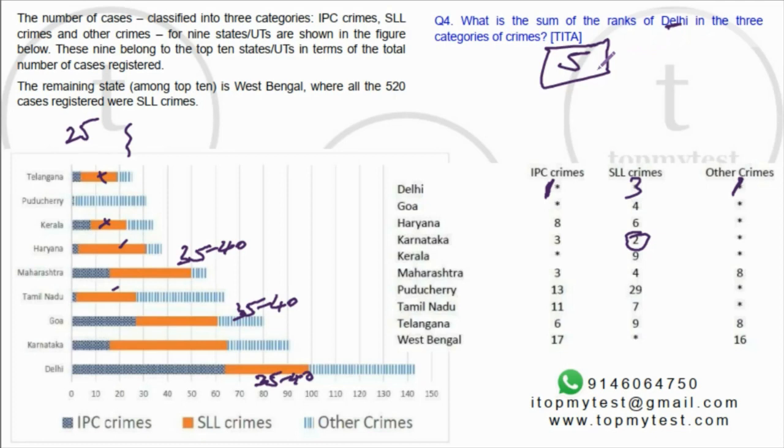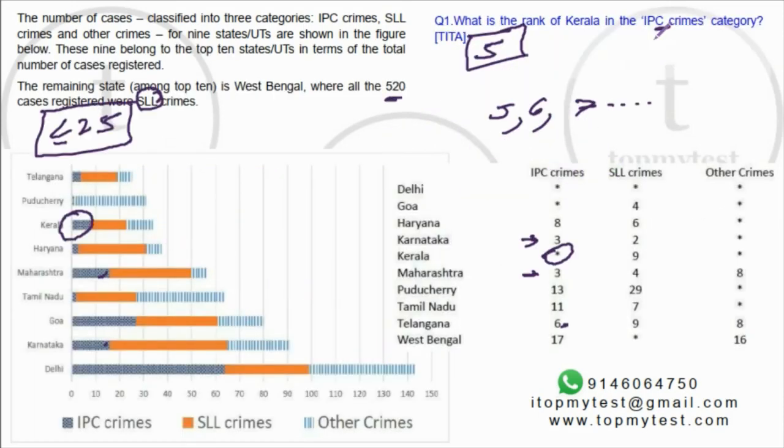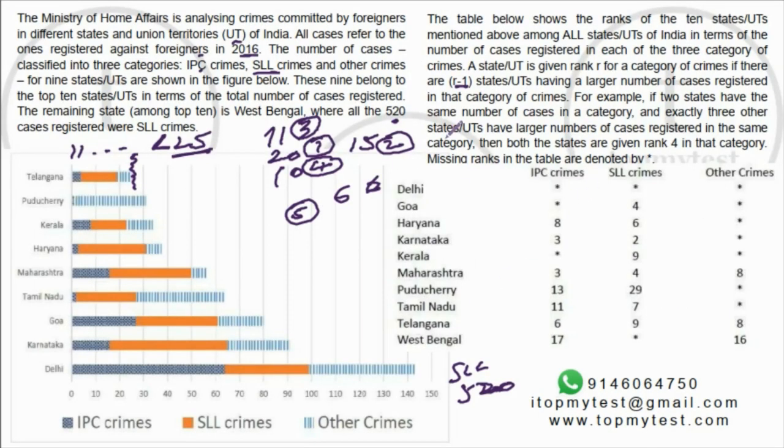Now, it's a pretty moderate set, but what made life easy was two things which we figured out earlier itself. One is how the ranking process works: if there is a tie, both of them are given the higher rank. And second, we had to figure out that the other states combined will have only 25 or lesser in each category, as well as the overall total for each state will be 25 or lesser. These are the two things which we had to figure out initially. Once we do that, the questions were pretty easy to solve.